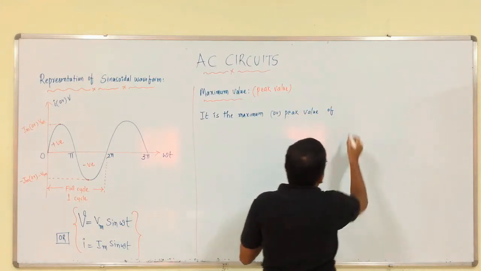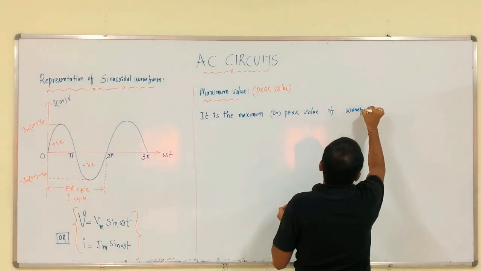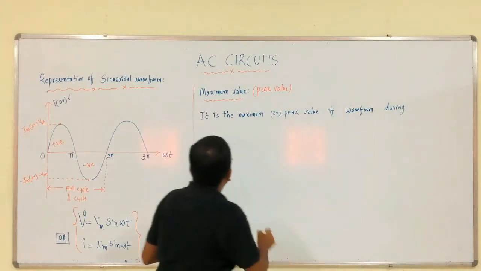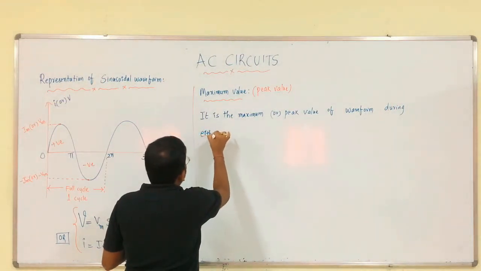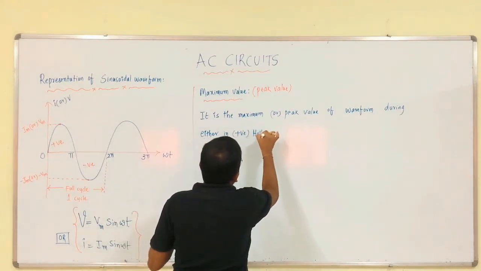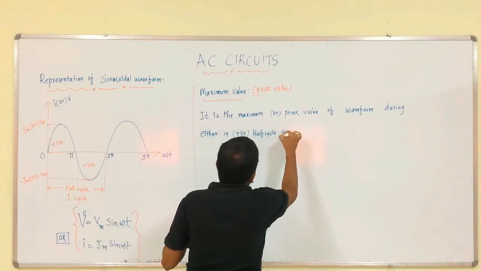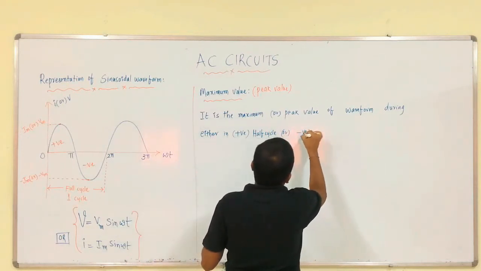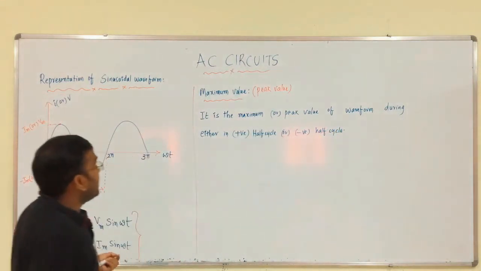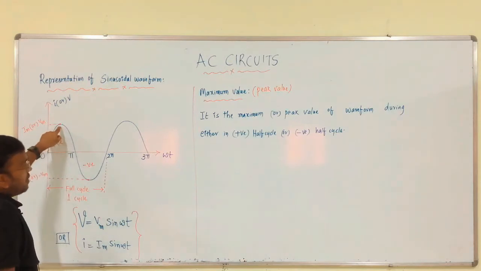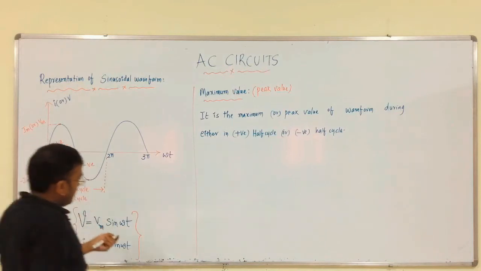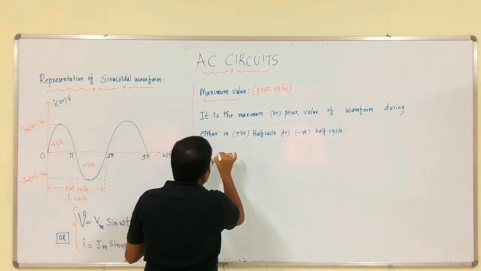Peak value of waveform during either positive half cycle or negative half cycle, right. So, it is the maximum value of the waveform during positive half cycle or during negative half cycle. That is, if you are considering during positive half cycle,